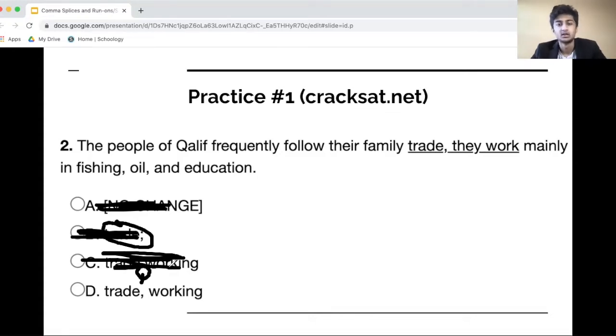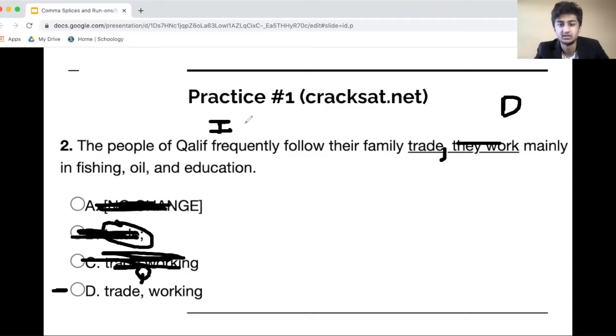All right, let's look at D. The people of Caliph frequently follow their family trade, comma, working mainly in fishing, oil, and education. Now, why is this the correct answer? A couple of reasons. First of all, this is an independent clause right here, as we mentioned. There's going to be a comma here. This is going to turn into working, making this a dependent clause.